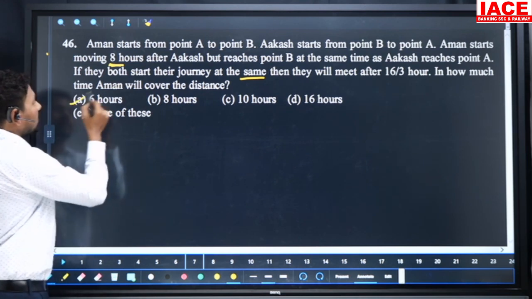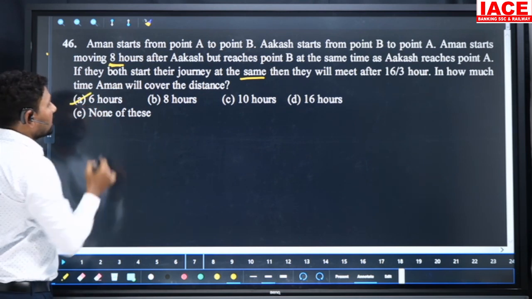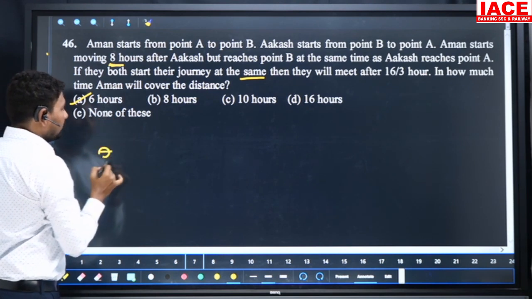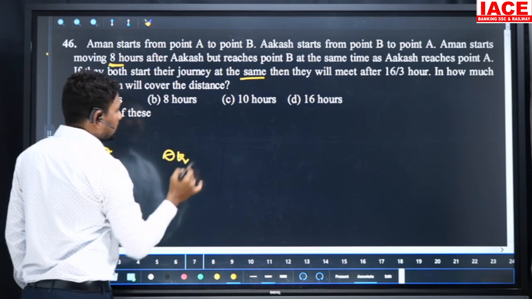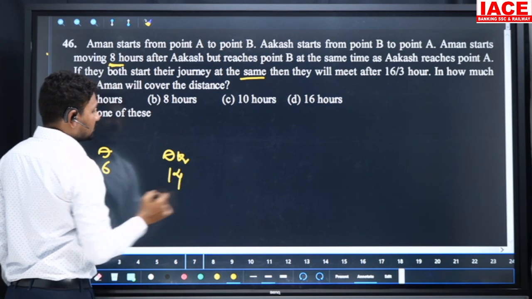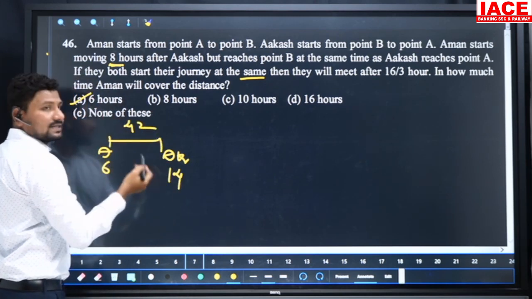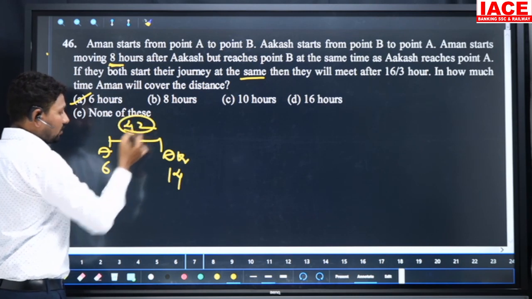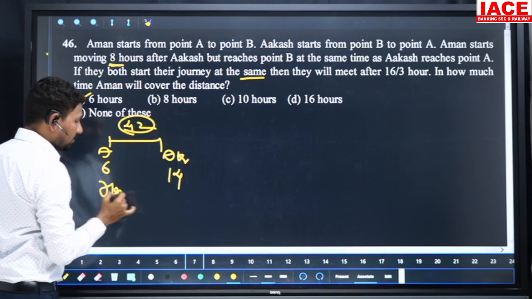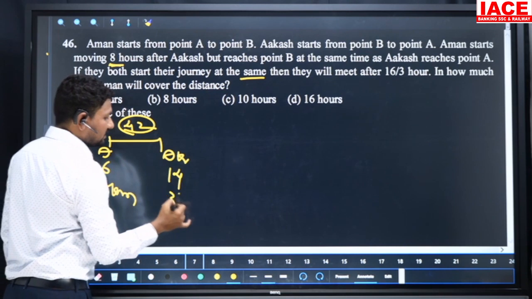Go for the option. Go for the first option, A. Here, 6 hours. Aman will take 6 hours. Then Akash will take 6 plus 8, 14 hours. Then I will take the total distance, assume it as 42. The LCM of 14 and 6 is 42. 42 kilometers in 6 hours means it is 7 kmph. And 42 by 14 means it is 3 kmph.